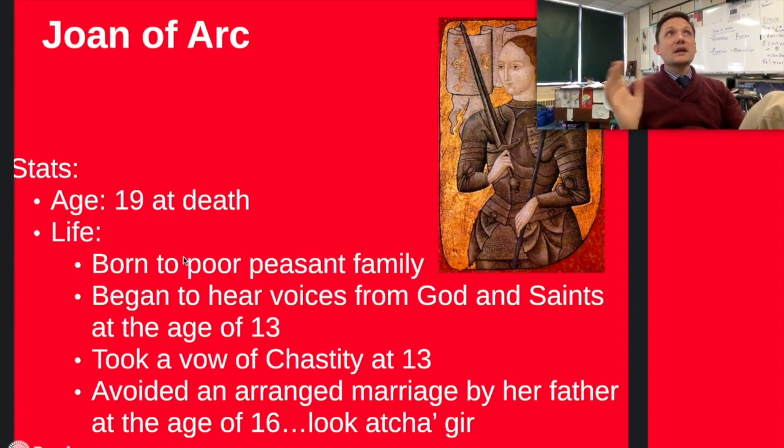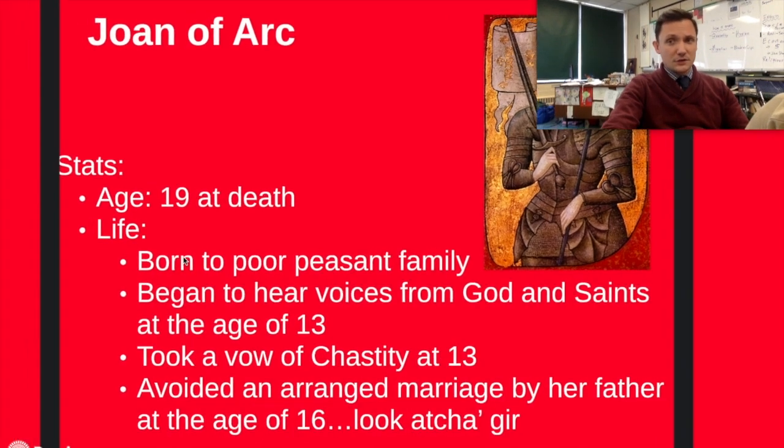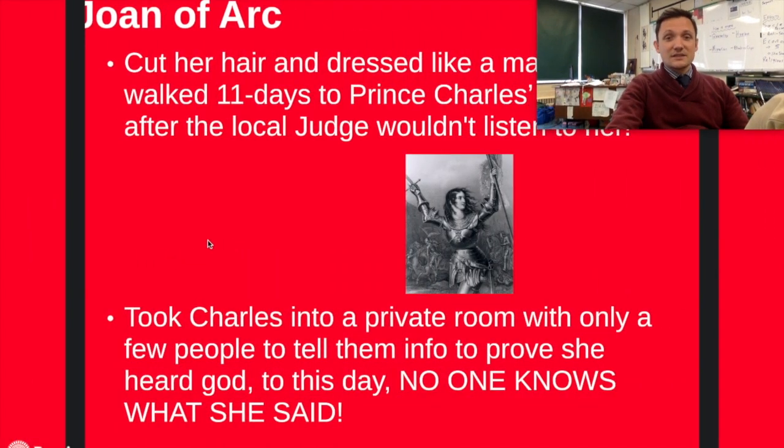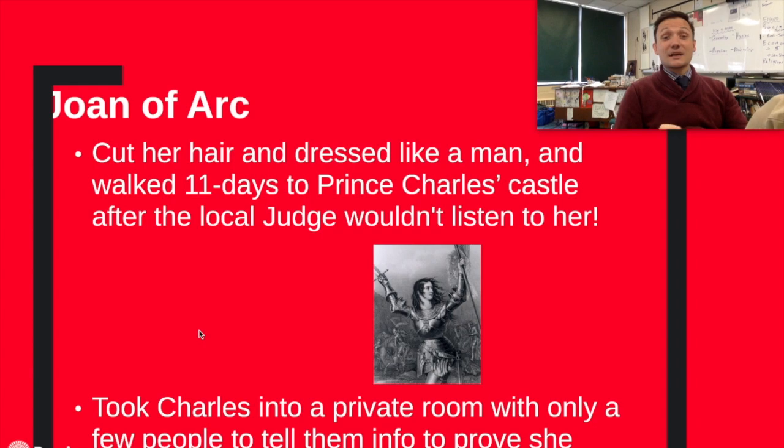So she apparently began to hear voices of God and saints at the age of 13, and took a vow of chastity at the age of 13 as well, and avoided an arranged marriage that was set up by her father when she was 16 and decided to run away and try to help France in the 100 Years' War, right? So the big thing is that she cut her hair and dressed like a man and walked for 11 days to find Prince Charles, right, at a castle in a southern French town near Marseille.